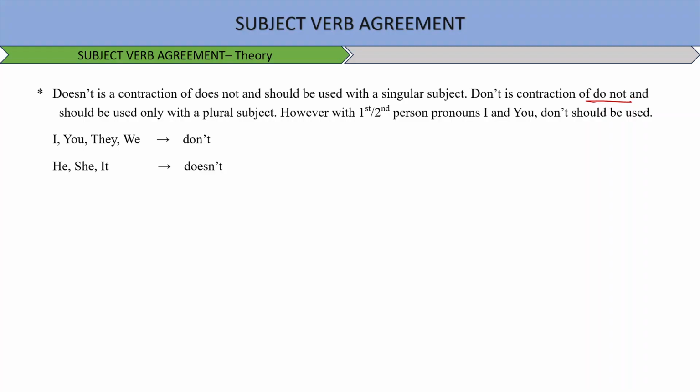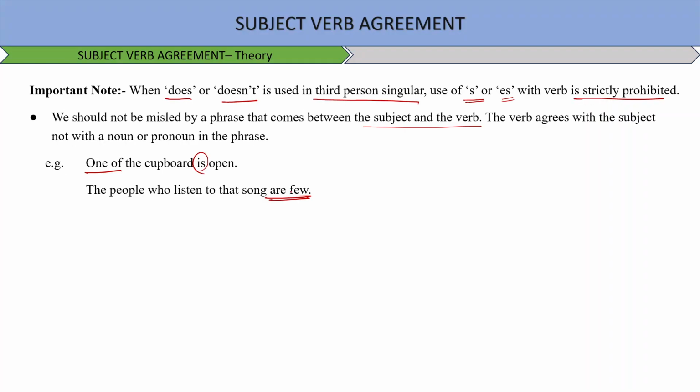We should not be misled by a phrase that comes between the subject and the verb. The verb agrees with the subject, not with a noun or a pronoun in the phrase. For example, one of the cupboards is open. The people who listen to that song are few. So this way the sentence will be framed.